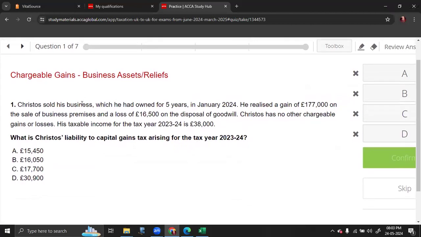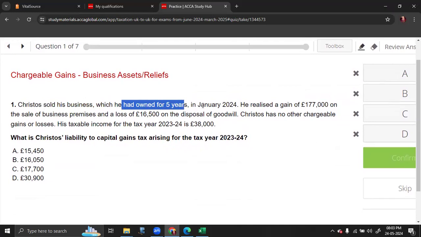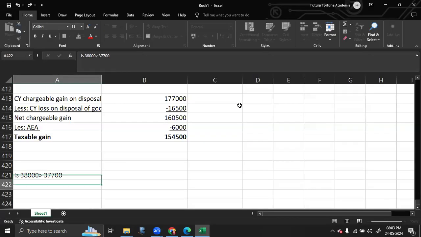Before that, he sold his business, which he owned for 5 years, in January 2024. So he is actually eligible for BADR relief here. Why? Because he is selling his business, and he has held the business for a minimum of 2 years prior to disposal. So yes, he is eligible for BADR. So you don't have to consider the normal rule. CGT payable, he is eligible for BADR.